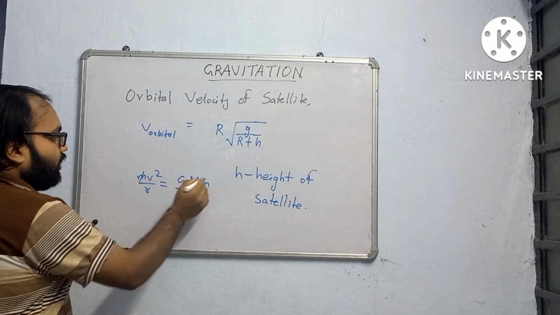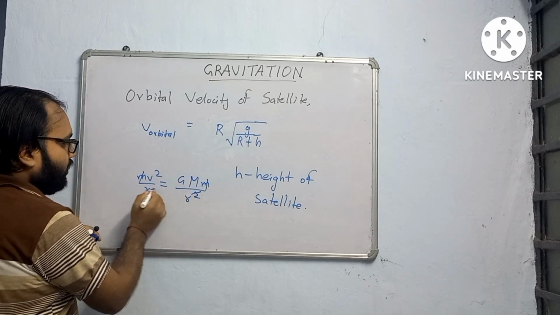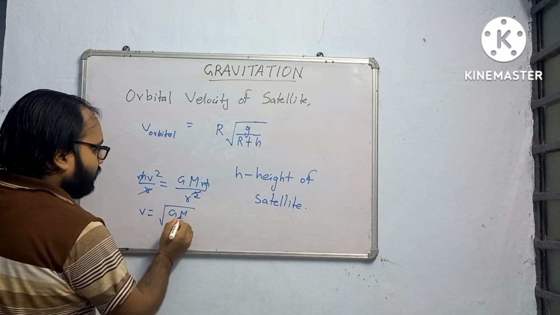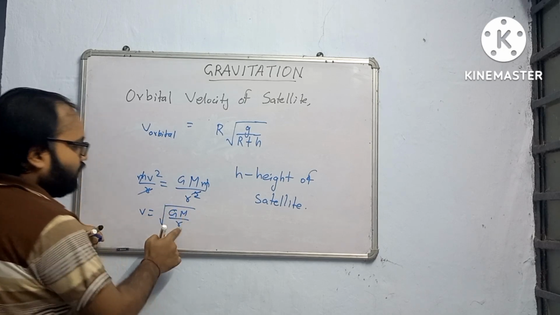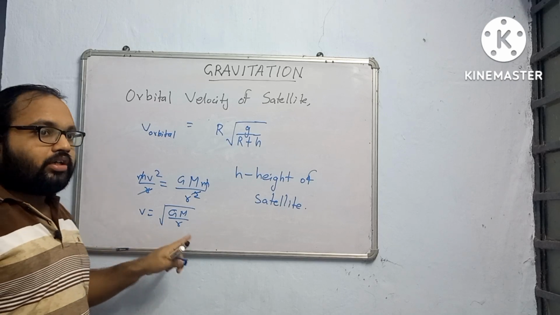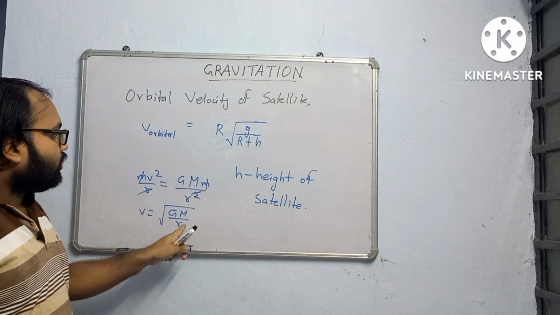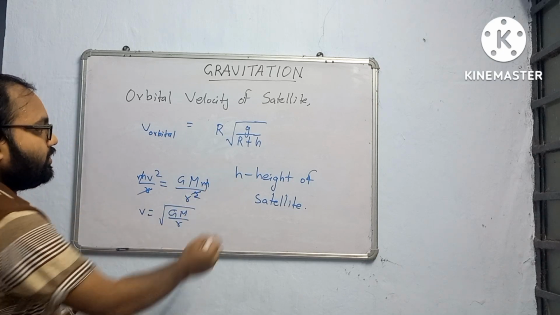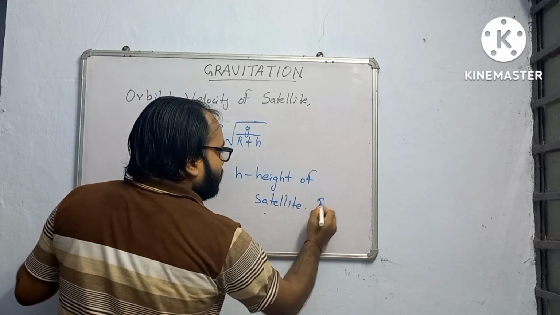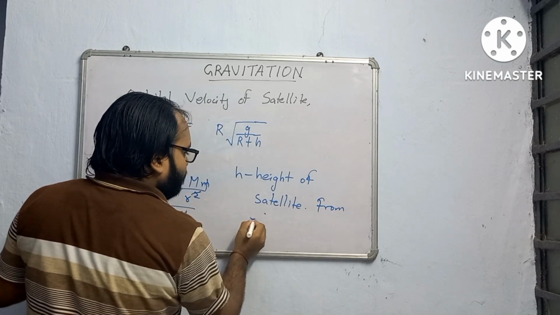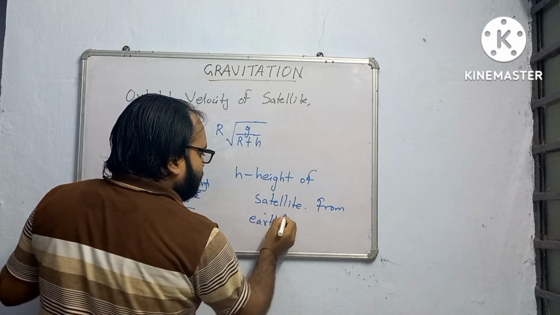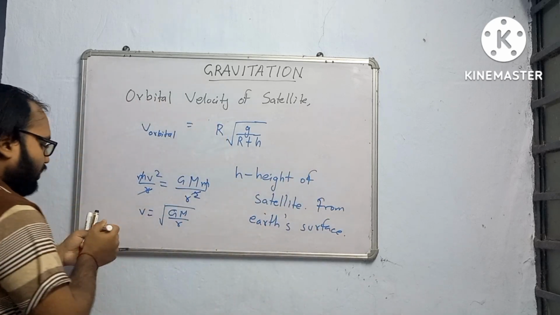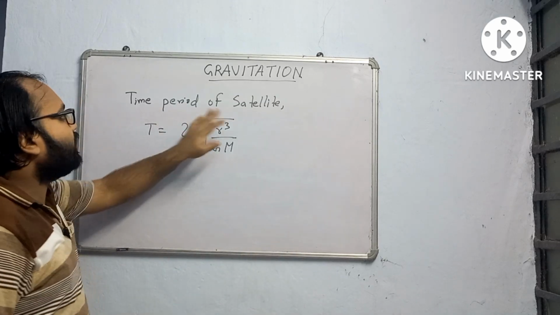Now if you cancel m, v will be equal to root under GM by r. And r is equal to the radius of the Earth plus the height of the satellite, and this is the height of the satellite from Earth's surface. That's all.